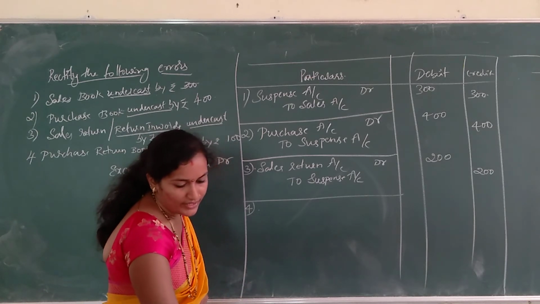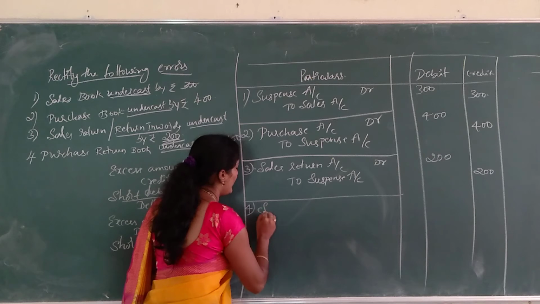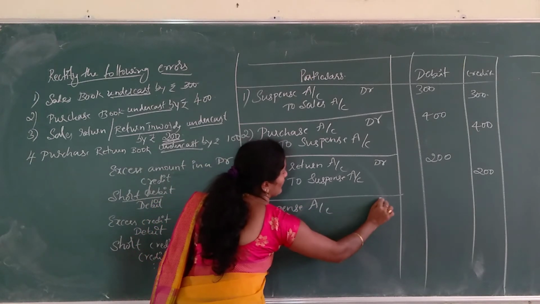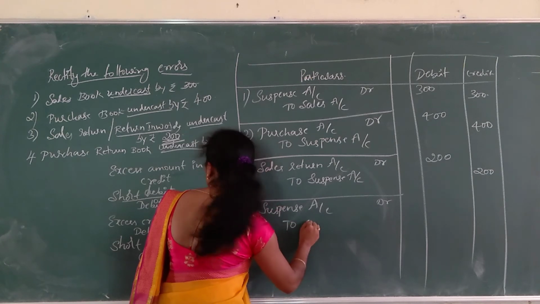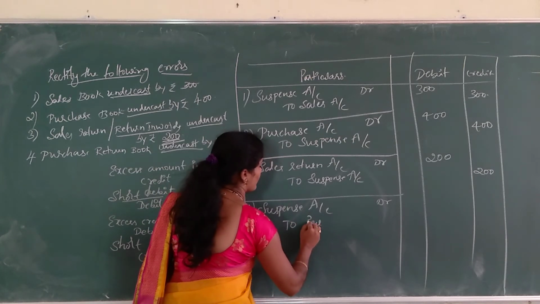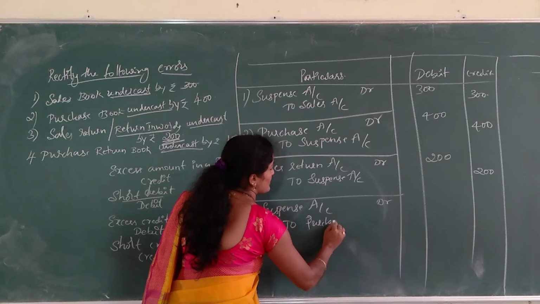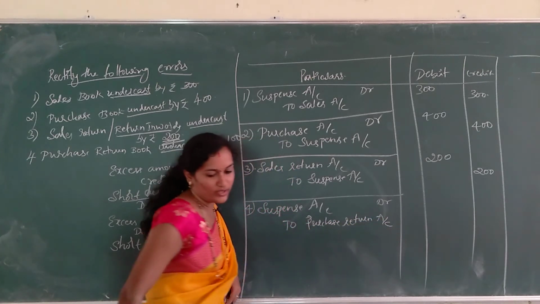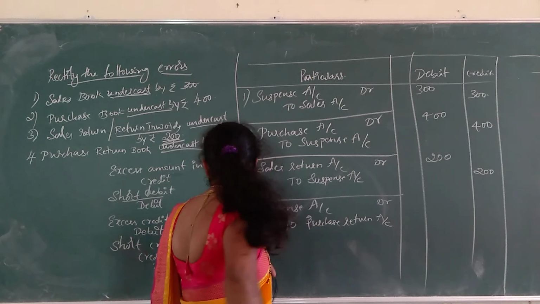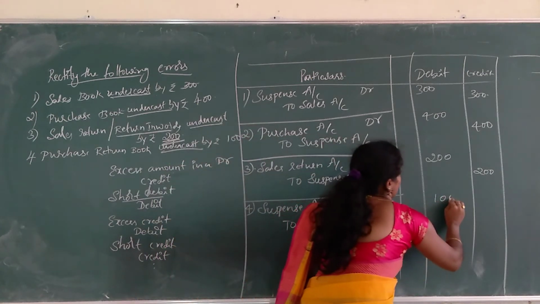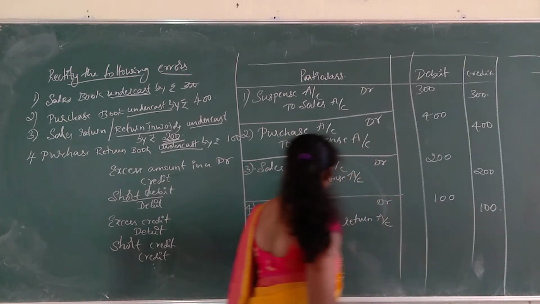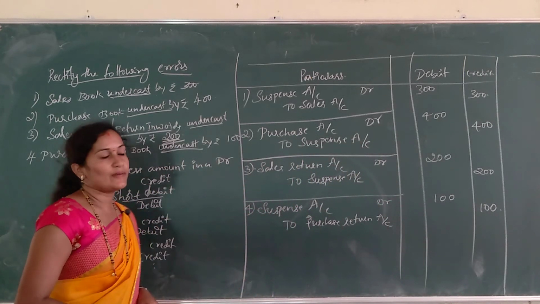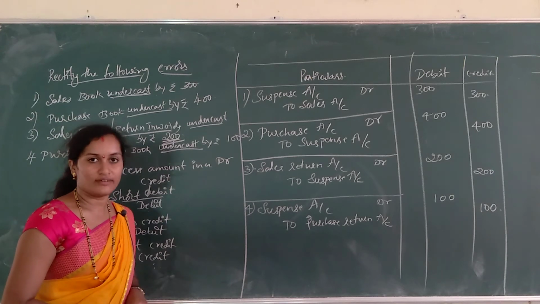Purchase return is on the credit side, it shows a credit balance. So therefore the entry is suspense account debtor to purchase return account, amount is rupees 100. So write the narration: purchase return book undercast by rupees 100, now rectified.